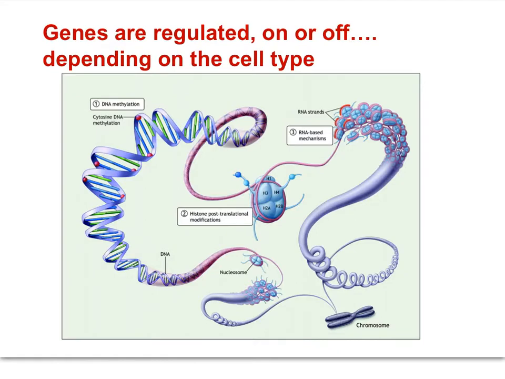Again, every cell in our body has the same complement of DNA, but depending on the cell type, some genes are expressed, turned on, while others are not expressed, turned off. The cell can regulate gene expression through various mechanisms, which we will study later in this course.